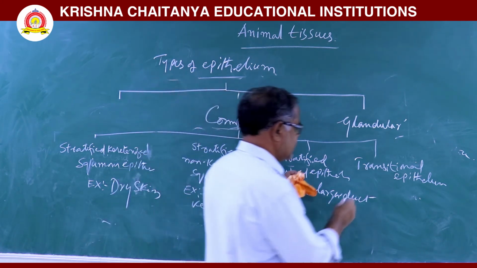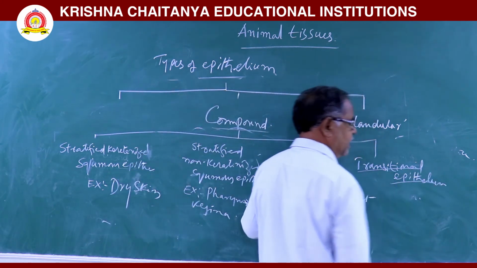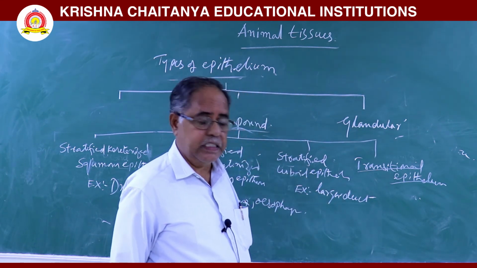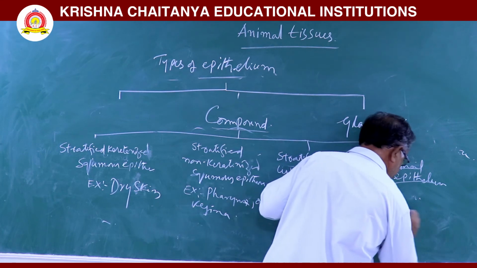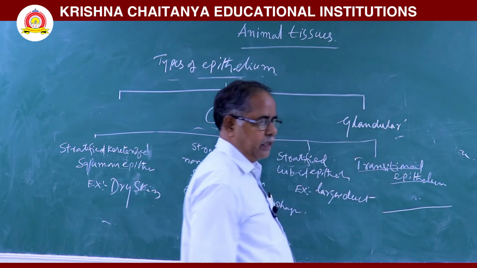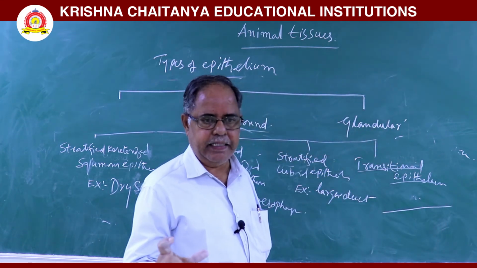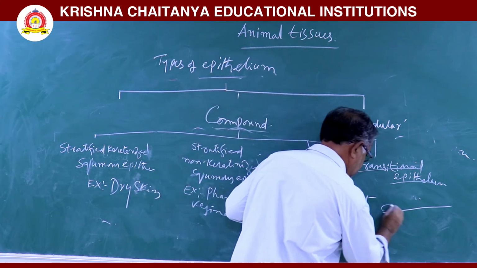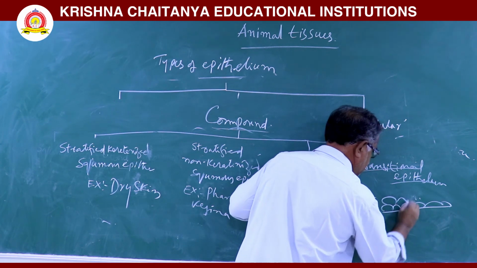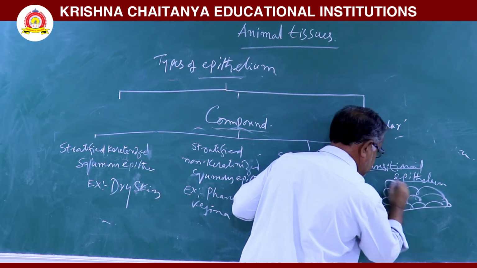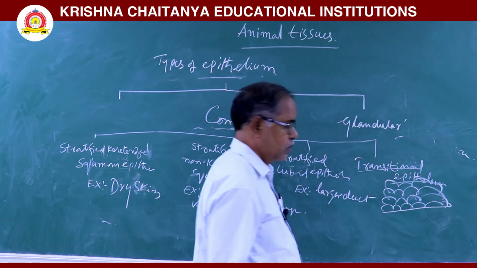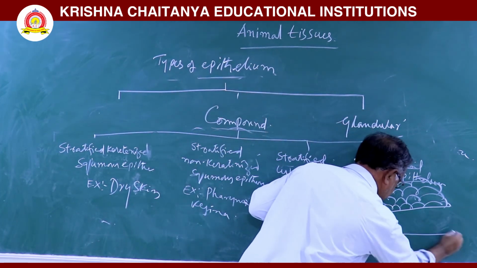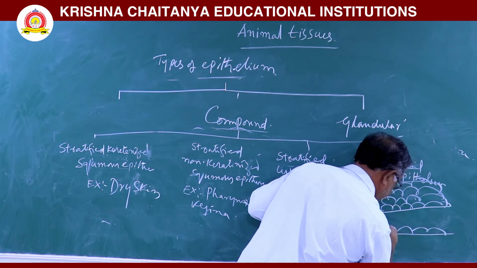Next, transitional epithelium. In this transitional epithelium, when the urinary bladder is contracted, the cells are arranged in more than two rows. When relaxed, all these cells are arranged in two rows.